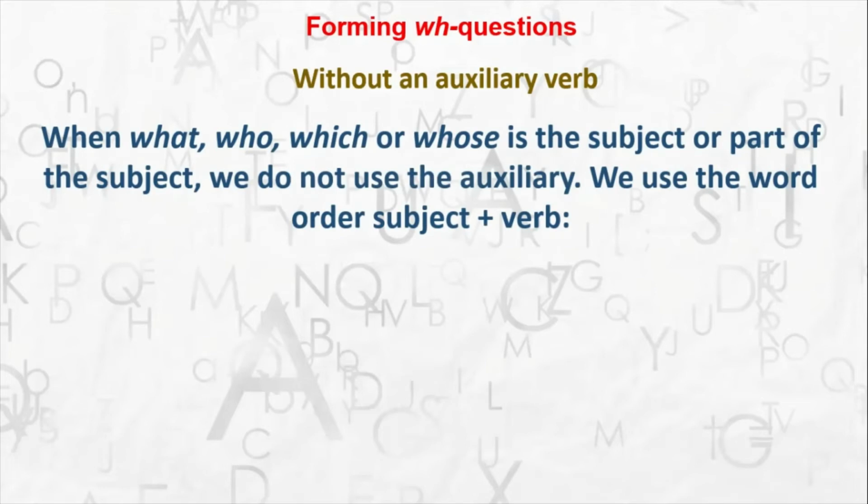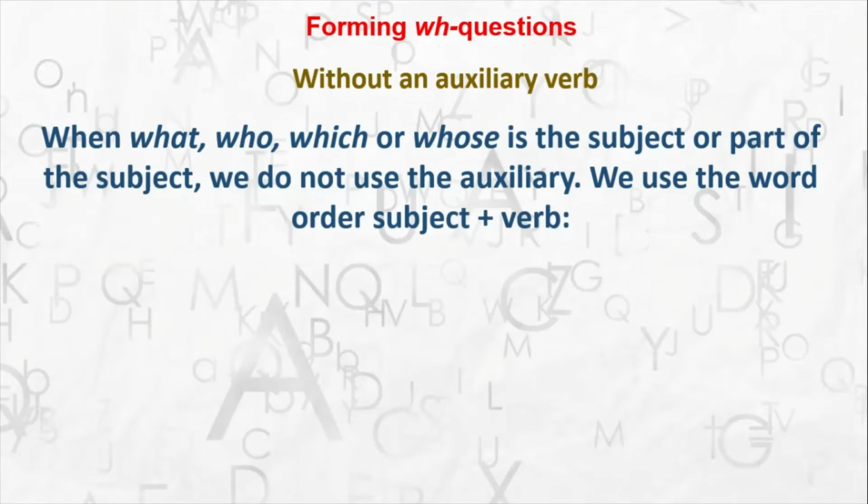Let's see. So you can make a WH question also without making use of an auxiliary verb. So sometimes it is not necessary for you to have an auxiliary verb. Okay, without an auxiliary verb also you can form a WH question. How? So see, when what, who, which or whose is the subject or part of the subject, then we again do not need to use the auxiliary verb. We use the word order subject plus verb.